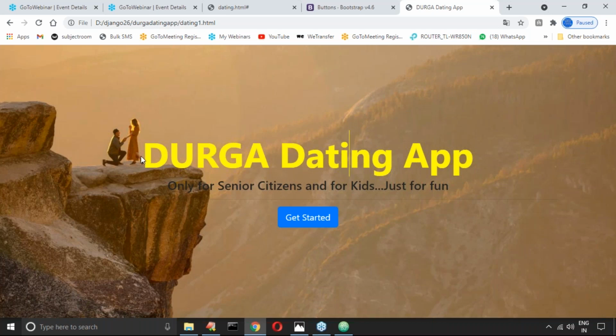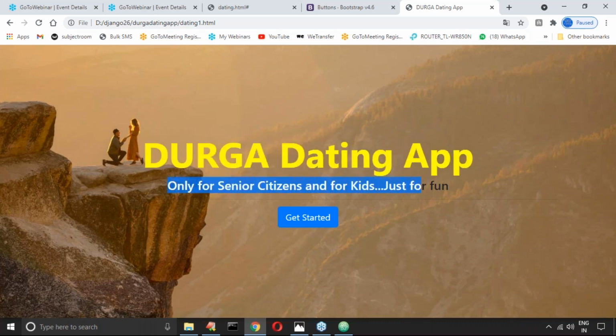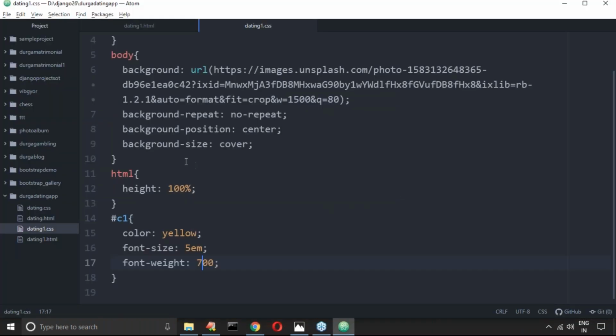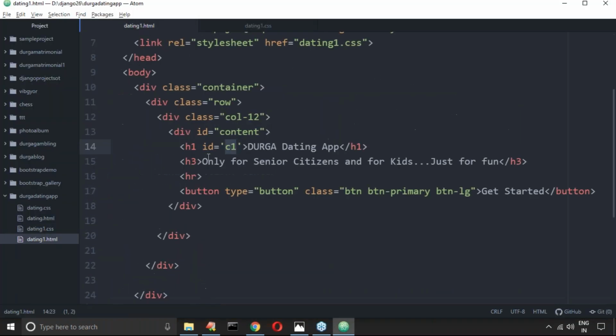Is this one okay? Can you please confirm? Does it fulfill our requirement? What about this one, sir? For this, which color will we take? Only for senior citizens and kids. What I will take here is, for H3, ID equal to C2.